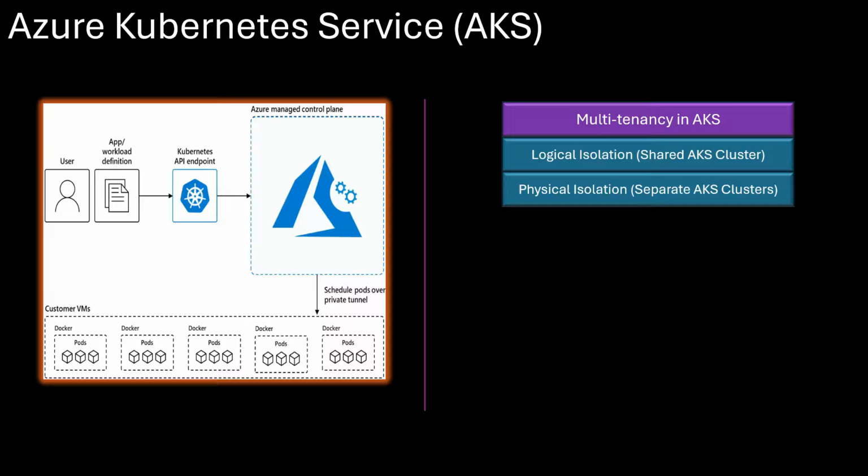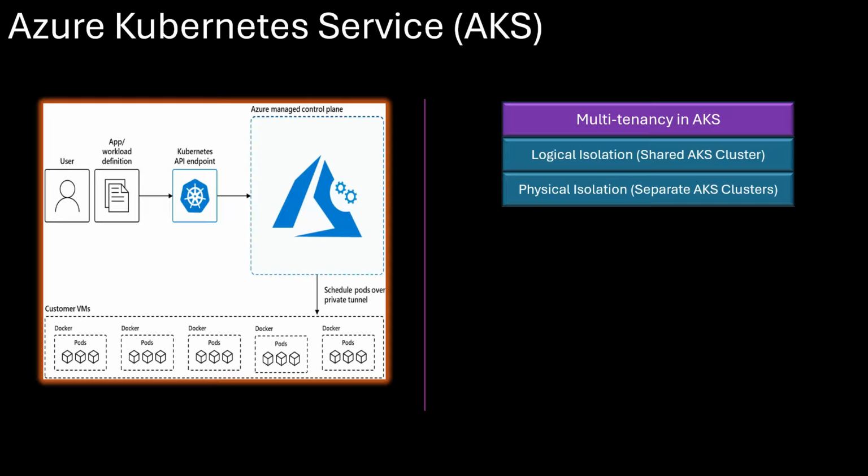If you are running multiple teams, applications, or environments, AKS will help you control access and resource allocation, so each workload remains secure and independent. By understanding multi-tenancy strategies, network security measures, and best practices, you can design AKS clusters that are cost efficient and secure.